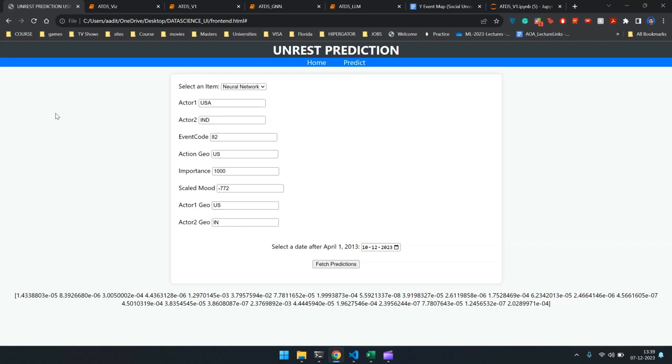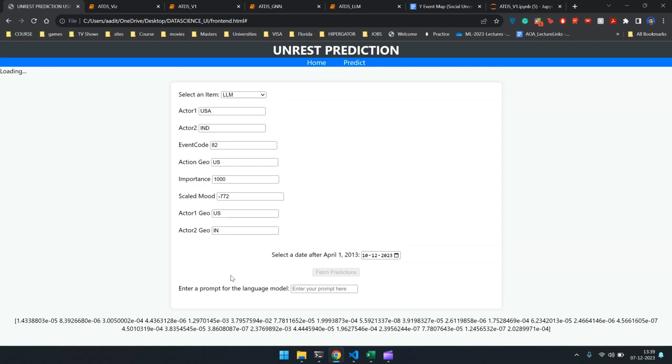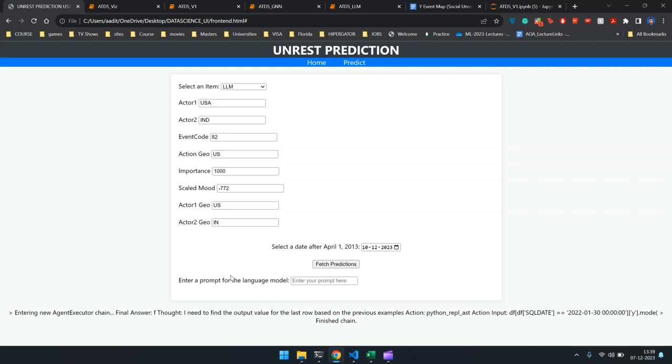As we can see, the neural network has given out predictions for 25 different columns. These 25 different columns stand for 25 event types that are there in our event database. And similarly, if we take a look at LLM, we can have a custom prompt for our LLM model. But for now, we'll just run this and we'll see what kind of output it gives. So yeah, it gives out an output of F, which is again mapped to 0 to 25 of our event database.